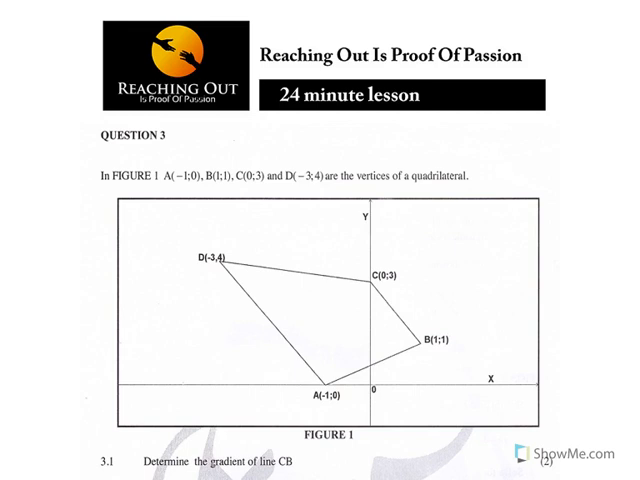Now we're moving on to the next question. Now is analytical geometry, or coordinate geometry as they call it. Now it says in figure 1, that's question 3 now. In figure 1, A, let's identify A. There is our A there, is minus 1, 0. Then we've got B, 1, 1, C, 0, 3, and D is minus 3, 4. Now are the vertices of a quadrilateral. Quad means 4. Quadrilateral. Now it says determine the gradient of CB. Okay, we've got our two lines there, CB.